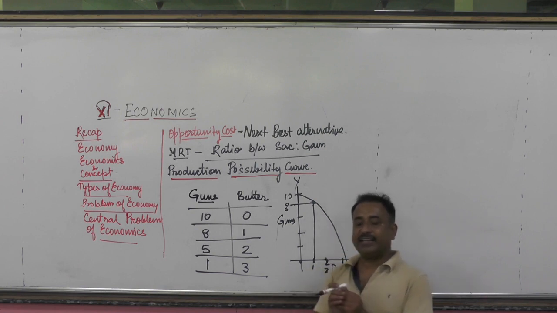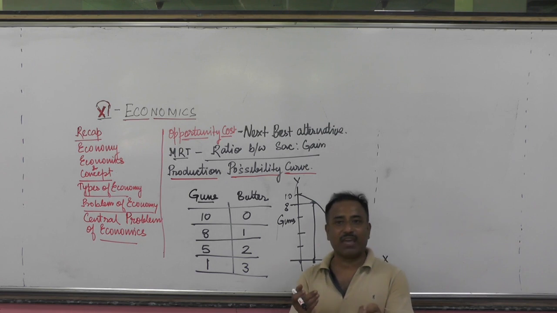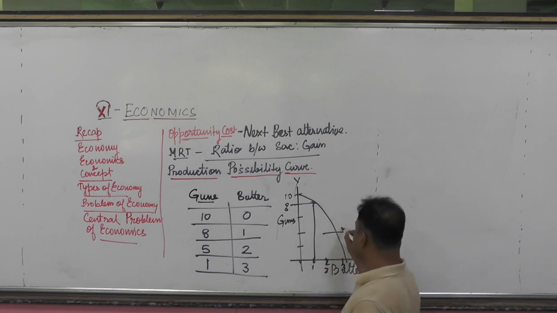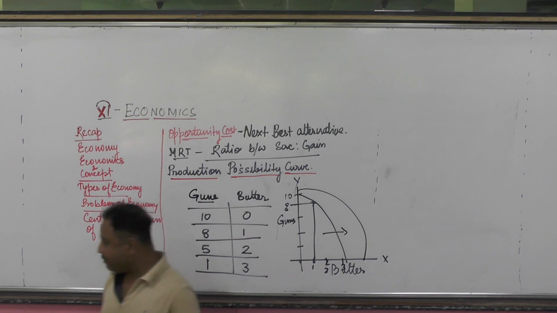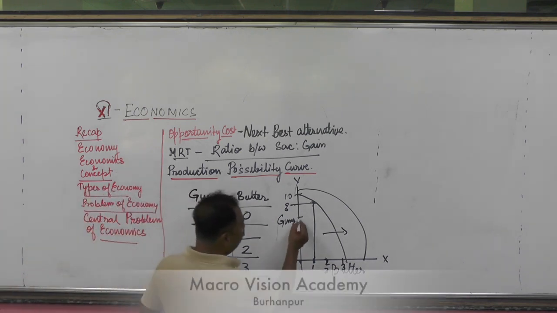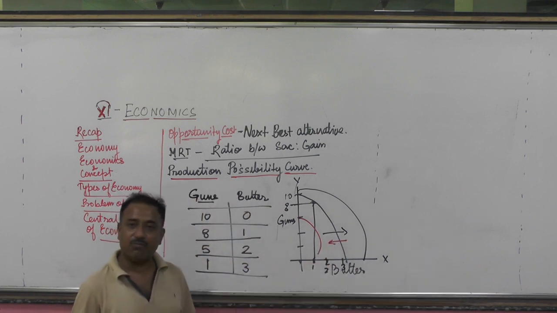And there are some characteristics of this production possibility curve. If we use advanced technology, the curve will shift to this area. And if we use the primitive technology, the curve will come to this area. Can I make you understand?